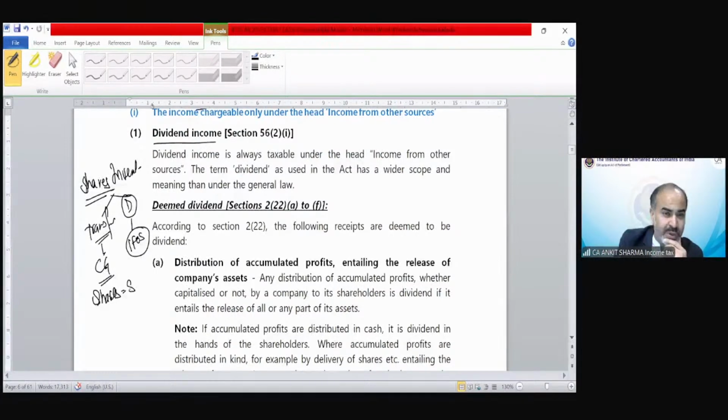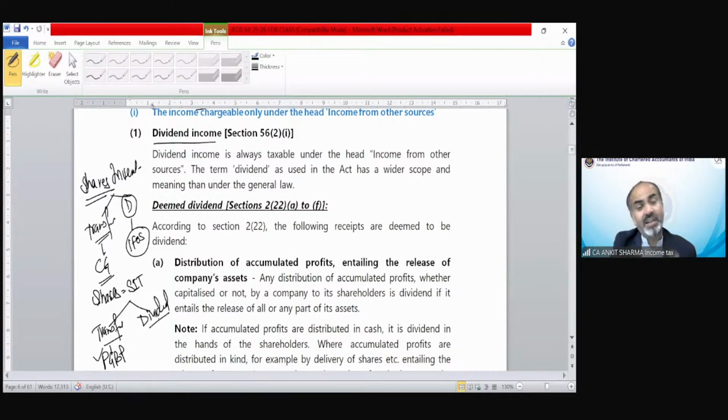If shares, suppose, are my stock in trade, now what will happen? The amount I receive from transfer, the gain or loss, is going to be treated under the PGBP head. Clear? Because anything we earn on stock is going to be treated under PGBP. And the dividend we received, as a general rule, should be taxed under PGBP because that is also on the profit which is on stock in trade.